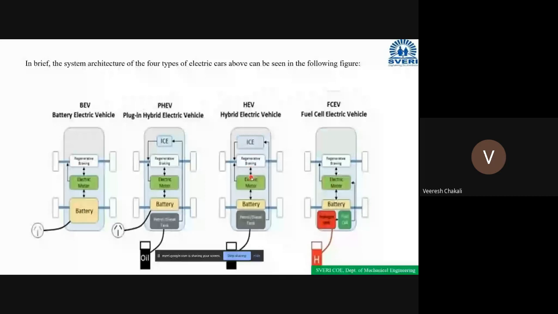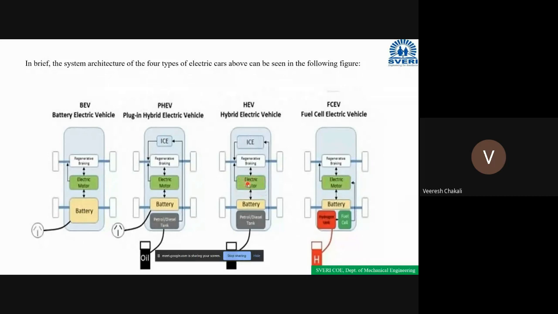Here, whatever energy is wasted in the form of heat, that energy is converted into electrical energy. In that case, the electrical motor operates as a generator.